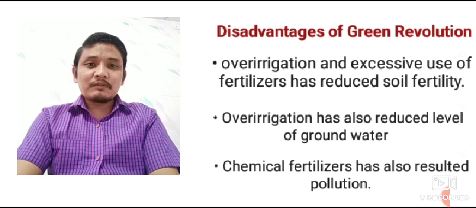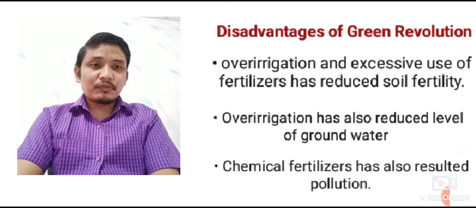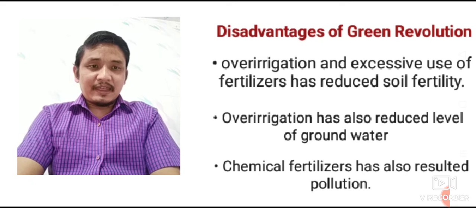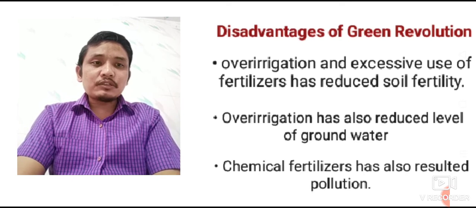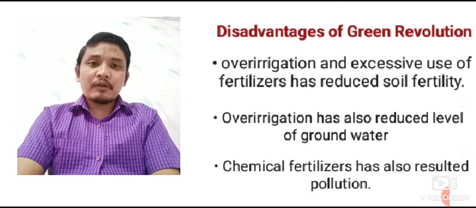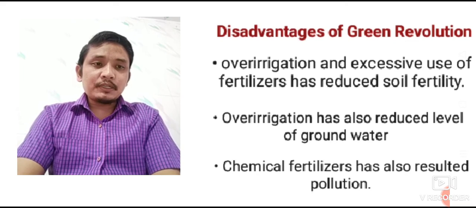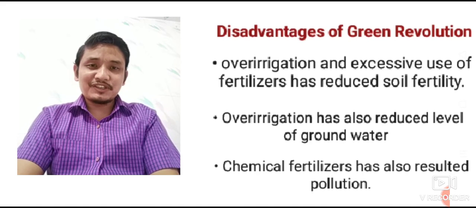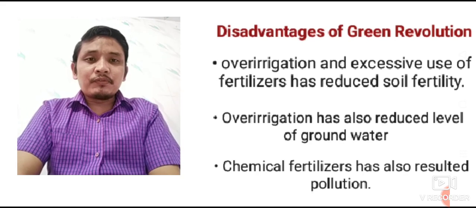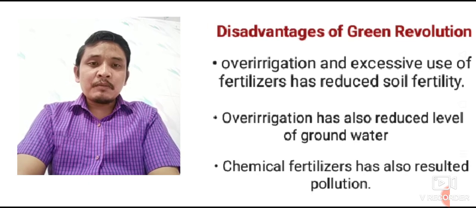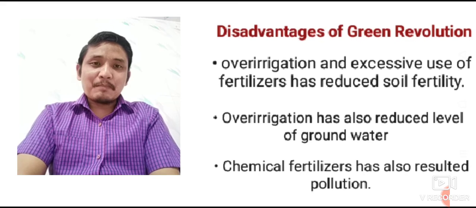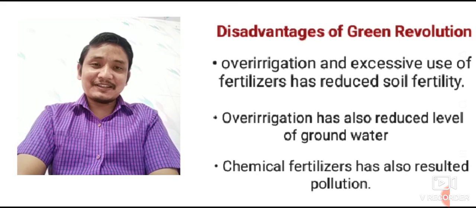That means the disadvantages or drawbacks of the Green Revolution: number one, it has reduced the soil fertility, number two, it has also reduced the level of groundwater, and number three, it has also resulted in different types of pollution.